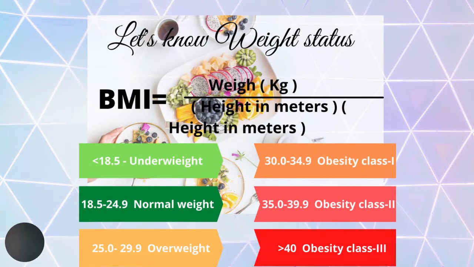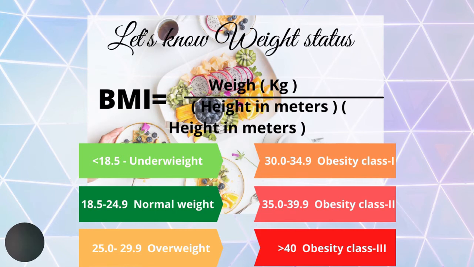If the calculated BMI is less than 18.5, then you are underweight, or your BMI is in between 18.5 to 24.9, then congratulations, you are normal weight or healthy weight. Then 25.0 to 29.9 BMI is overweight.